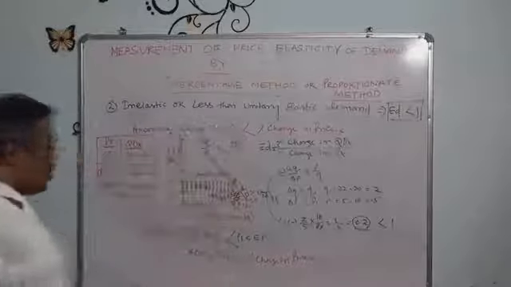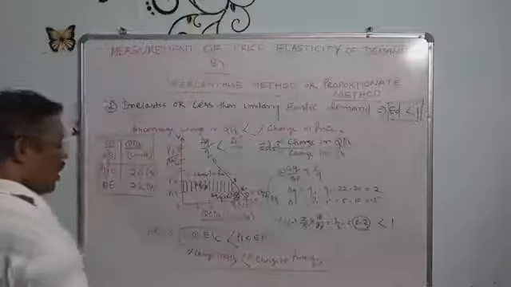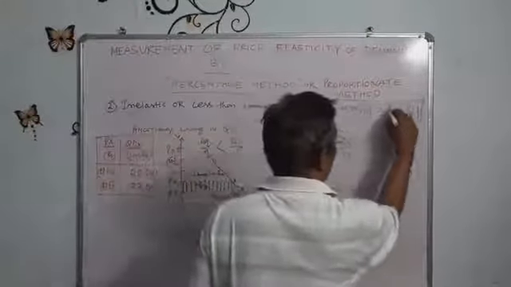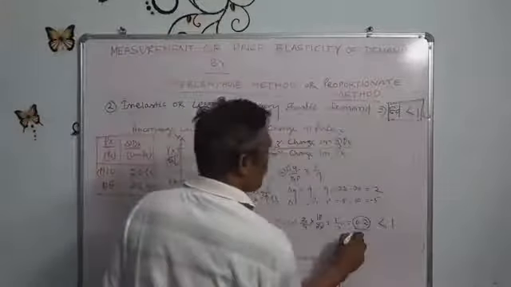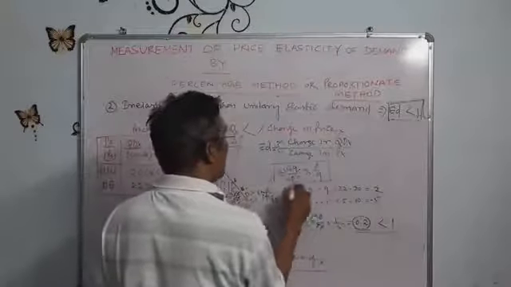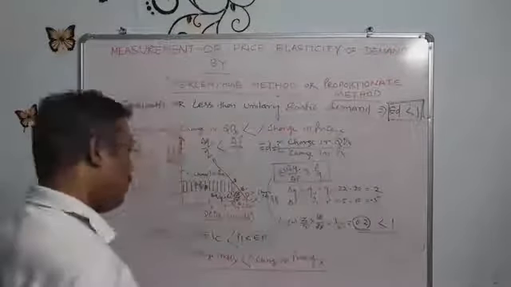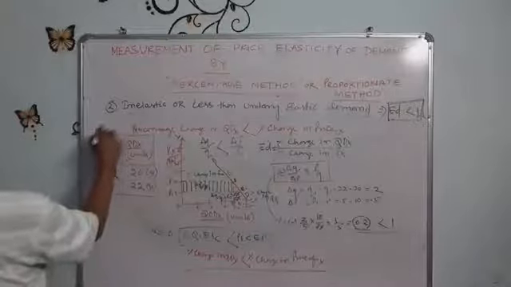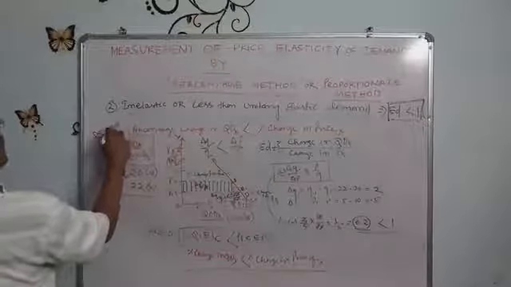It proves that in a numerical way, elasticity of demand is less than 1, which I proved by this formula, minus delta Q upon delta P into P upon Q, as per our demand schedule.